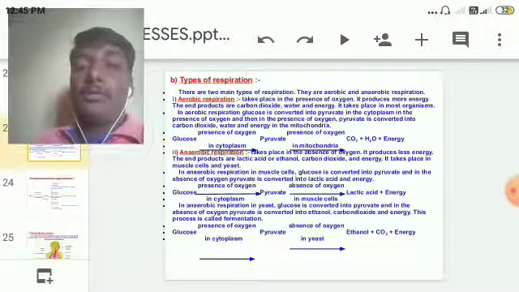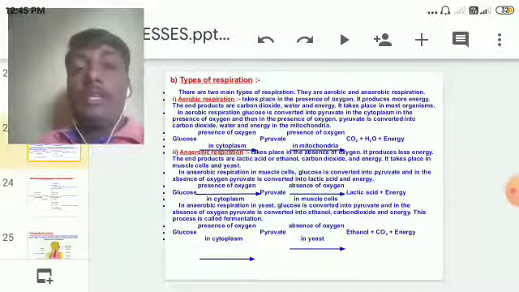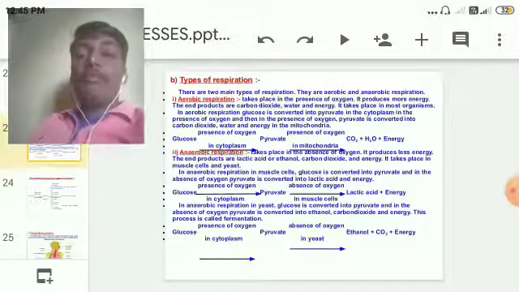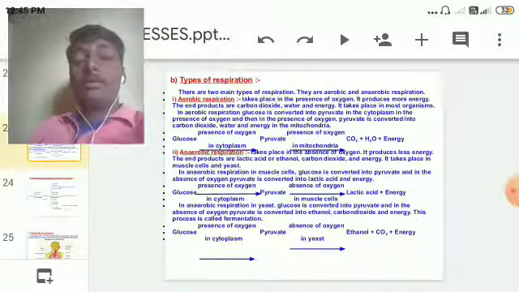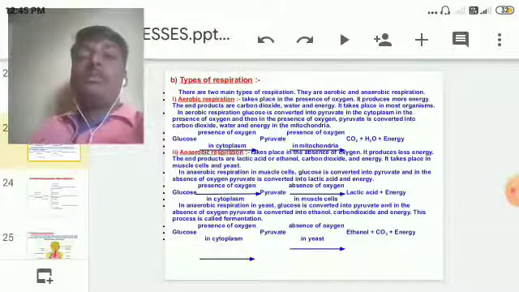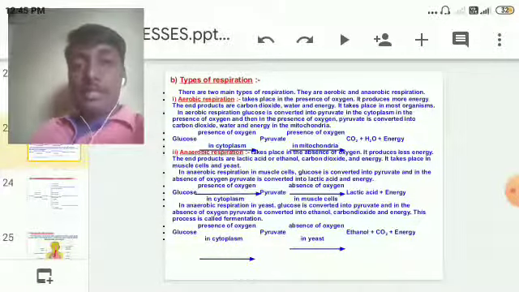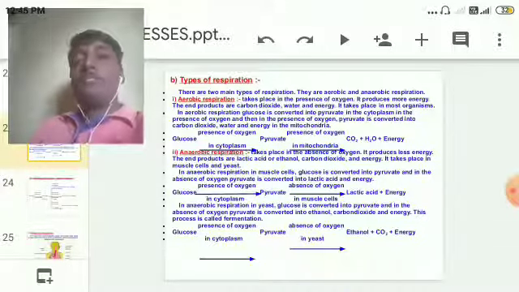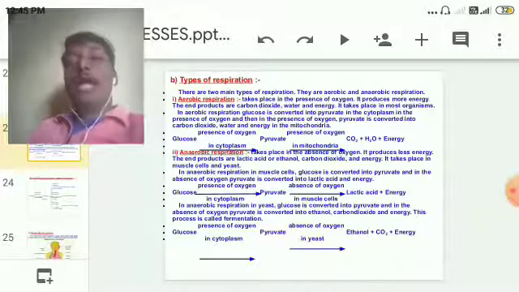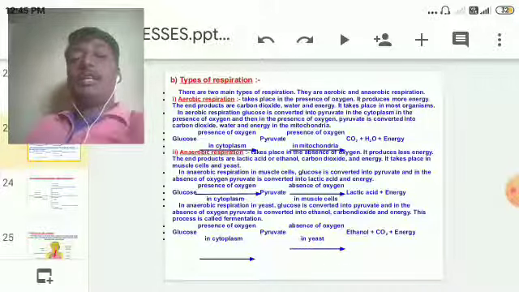The two types are aerobic respiration and anaerobic respiration. Aero means air, so aerobic respiration is respiration in the presence of air or oxygen.